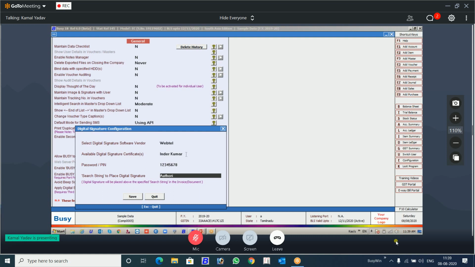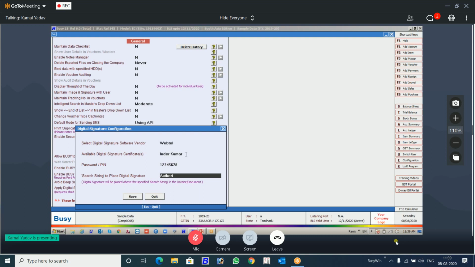And why O3? Because for "authorized," somebody can use Z, somebody can use S, so there can be confusion. So as a common part, we have taken O3. What Busy will do is search in the invoice, and wherever it finds O3, above that it will place the digital signature. This is the logic here.